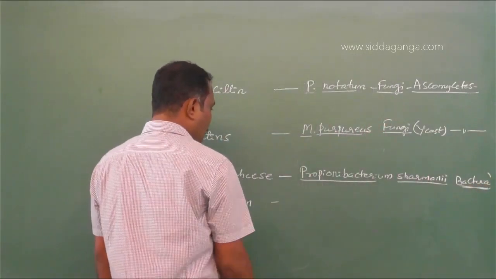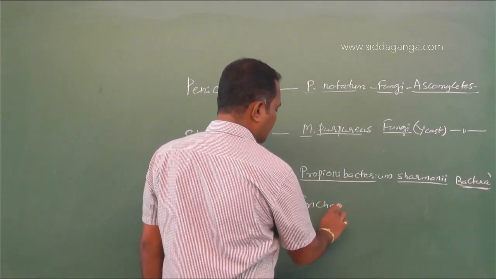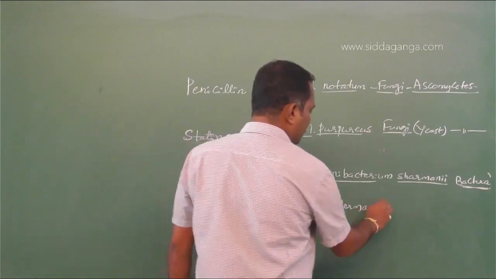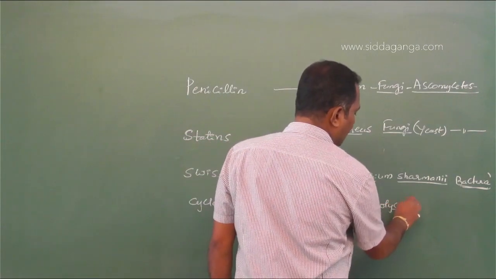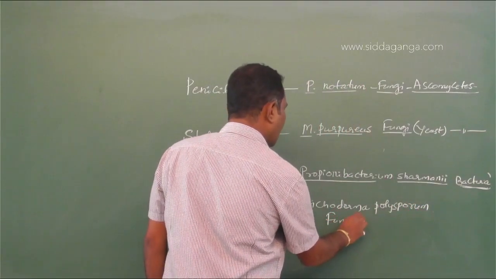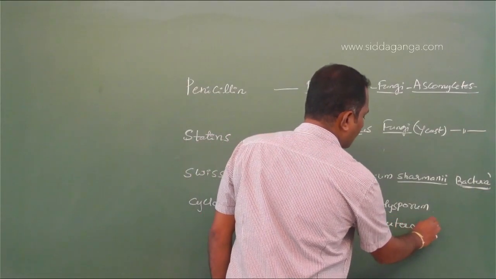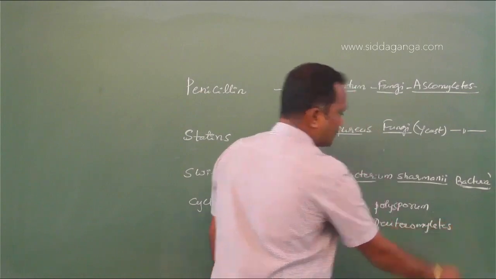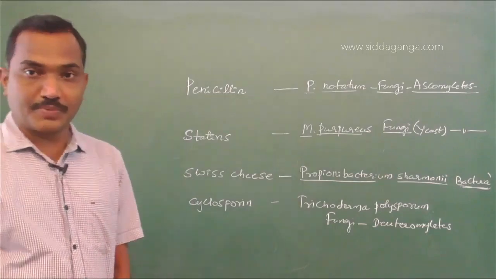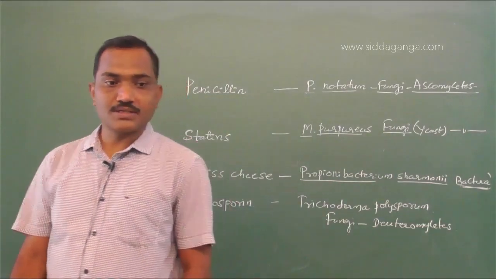Cyclosporin A, Trichoderma polysporum, it's a fungi belonging to Deuteromycetes. So which is not a product of fungi means Swiss cheese, which is prepared by using a bacterium called Propionibacterium shermanii. So answer should be Swiss cheese.